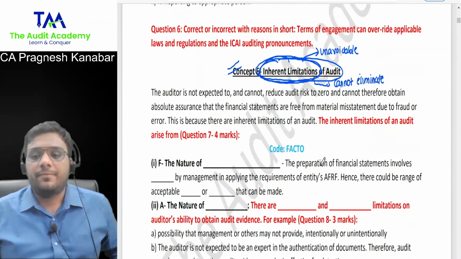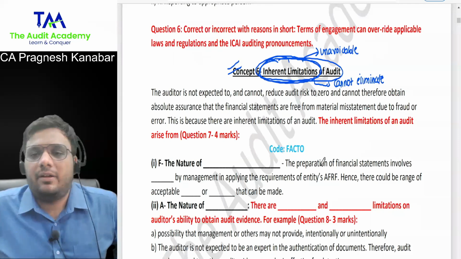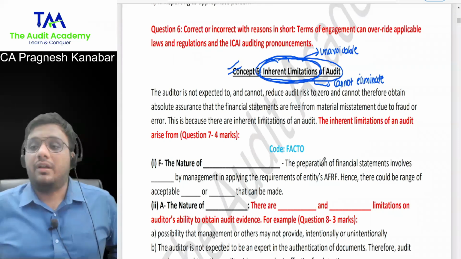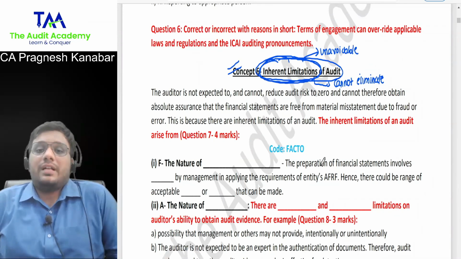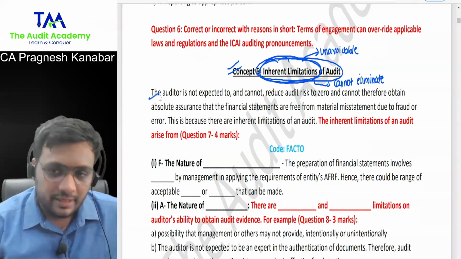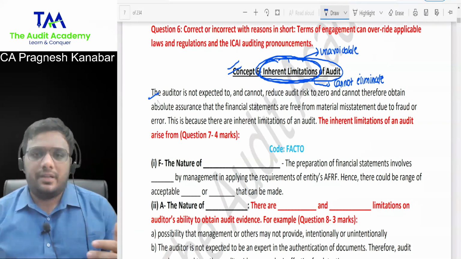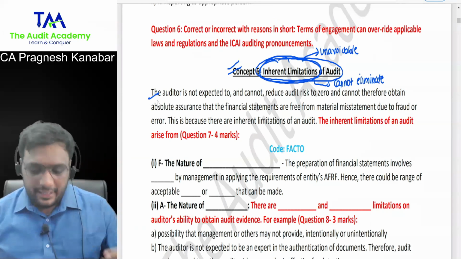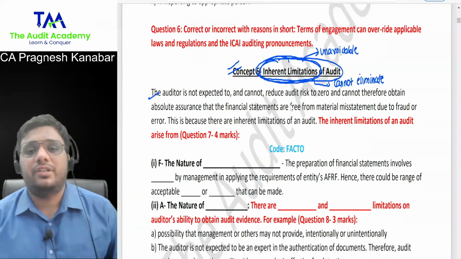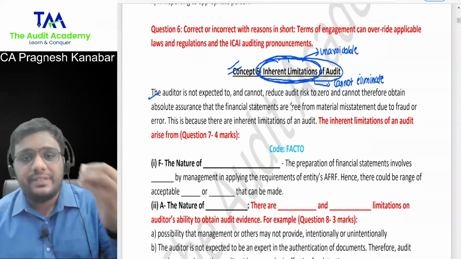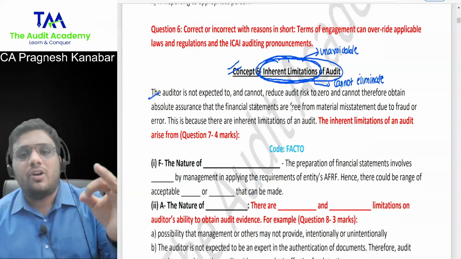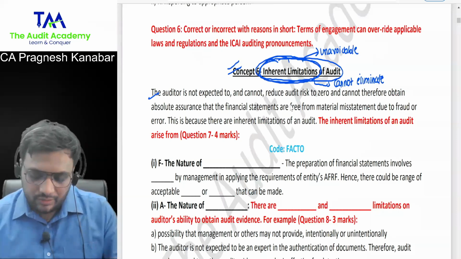So if you go to sleep right now, that's not inherent limitation. You can work upon it. You can improve it. But you can't stay awake for 24 hours. Okay. So auditor is not expected, and he cannot reduce his audit risk to zero. Even the audit subject tells this, that auditor cannot reduce his audit risk to zero.